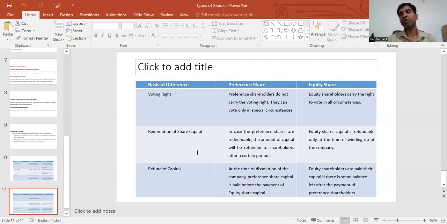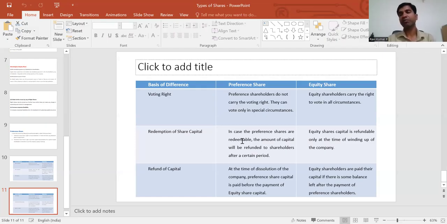At the time of dissolution, preference shareholders' capital is paid before the equity shareholders. So even though equity shareholders enjoy the right to take major decisions in the company, when it comes to refund of capital, dividend or redemption of share capital, the preference shareholders have a lot of power.